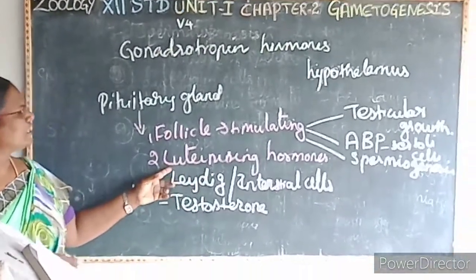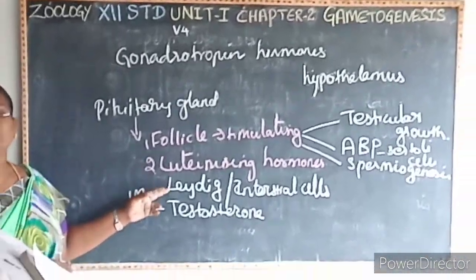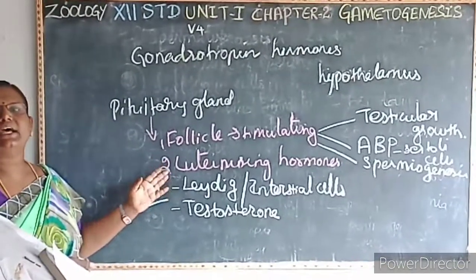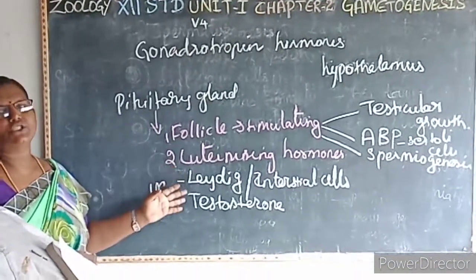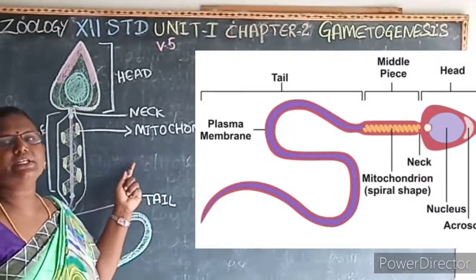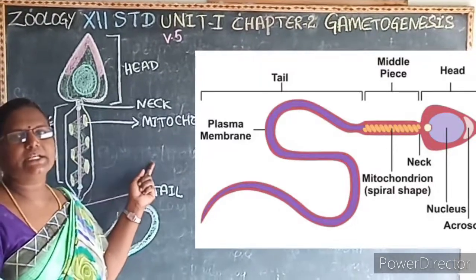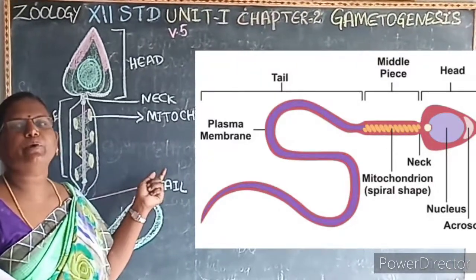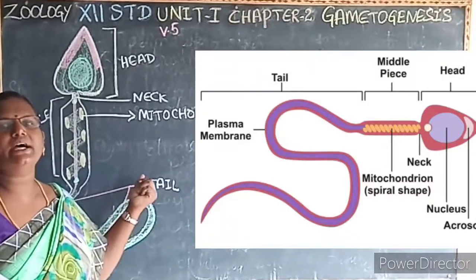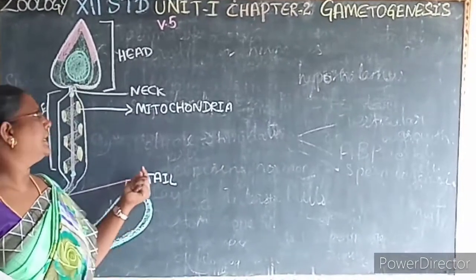Then what are the functions of the luteinizing hormone? The luteinizing hormone acts on the Leydig cells or the interstitial cells to secrete a male hormone, that is testosterone. Next we will see about the structure of the sperm. The sperm is microscopic, flagellated and motile. So what is motile? Motile means it shows movement. So what is the first point? It is microscopic, flagellated and it shows motility.